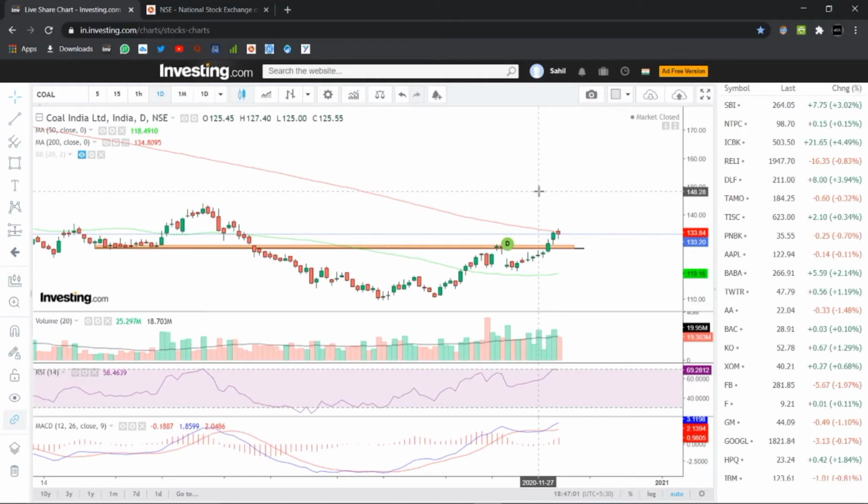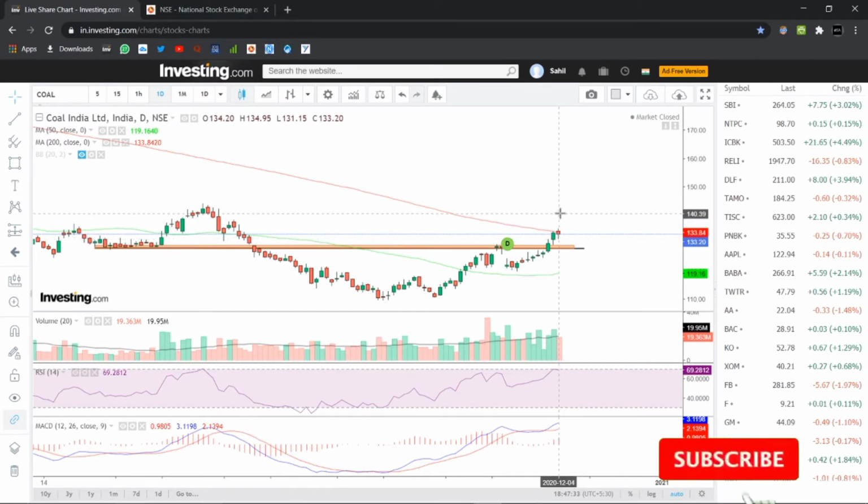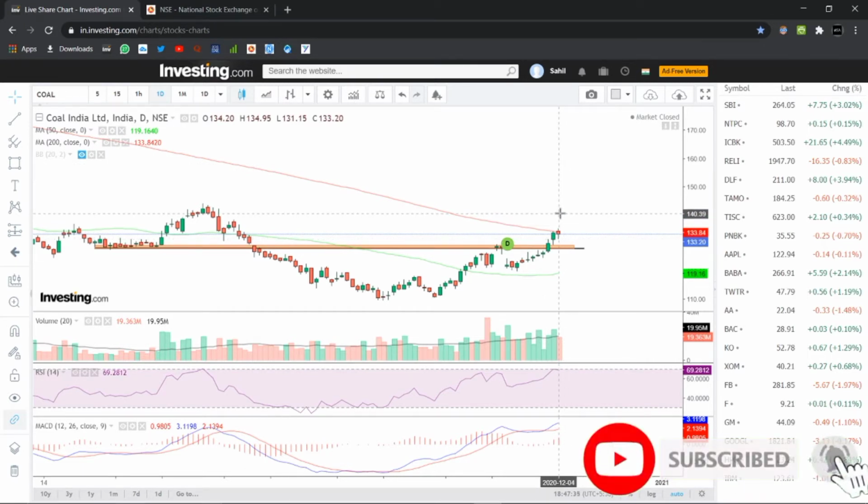Yes, so as you can see on the screens, this is investing.com, the source I am using to analyze the Coal India Limited stock, and this is the daily chart pattern of the stock. And if you see the stock today on 4th of December 2020 gave a close at the levels of 133.20. We expect that the stock prices can show a good upside in the coming trading sessions. If you see this red line, this is the 200 DMA line, and the stock today tried to cross its 200 DMA. However, it finally gave a close below its 200 DMA.